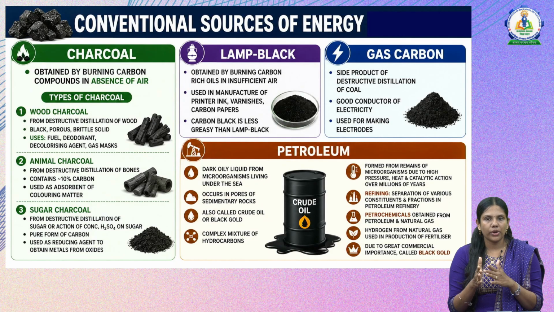Then we have lamp black. Lamp black is obtained by burning carbon rich oils in insufficient air. And it is mostly used in printer ink, varnishes and carbon paper. And this carbon black is less greasy than the lamp black. Next we have another one, that is gas carbon. It is a side product of destructive distillation of the coal. It is a good conductor of electricity, and it is used for making electrodes.